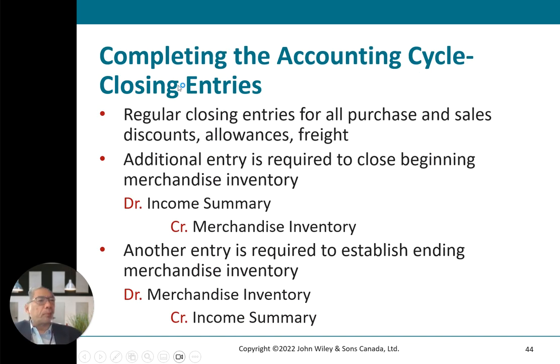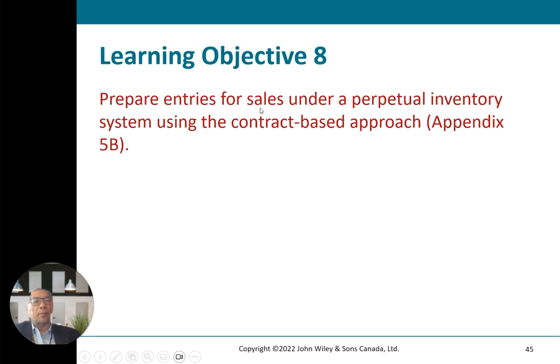Completing the accounting cycle under periodic costing: entries for all purchases and sales, discounts and allowances, and freight. The way to calculate this: income summary is debited and merchandise inventory is credited. Another entry required is that merchandise inventory is debited and income summary is credited.